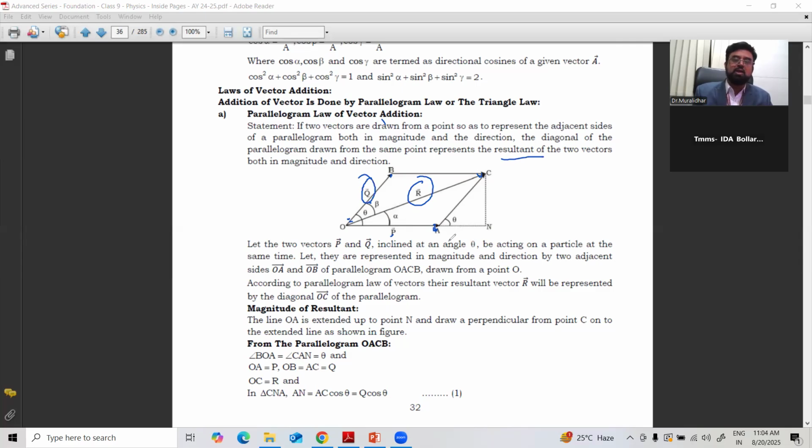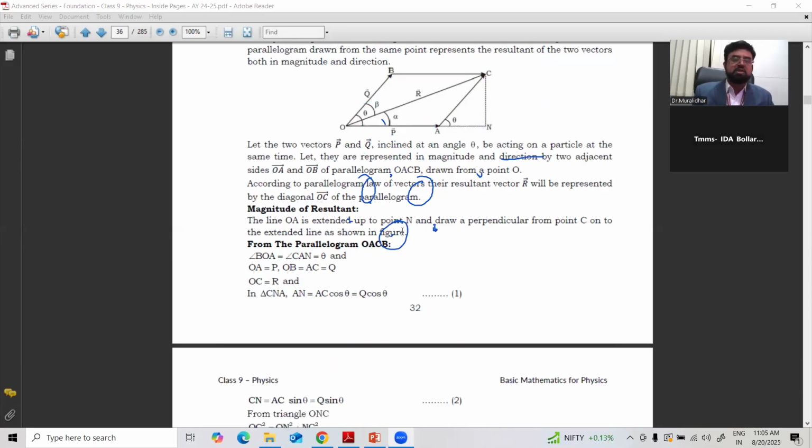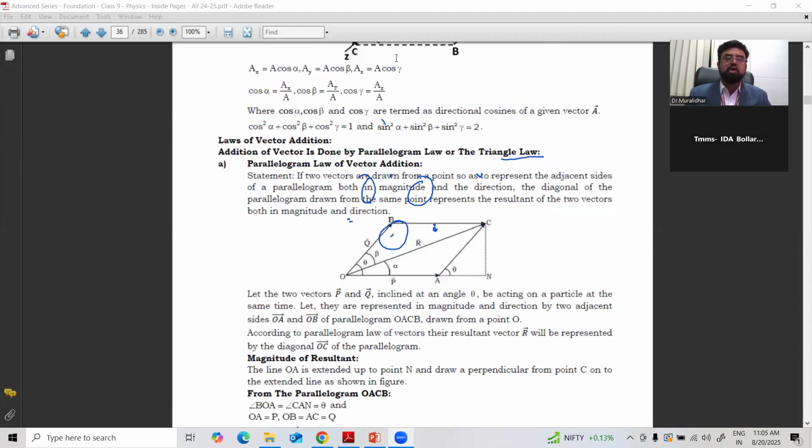P and Q are the vectors which are the two sides of the parallelogram. Then the diagonal passing from the origin is called the resultant of the two vectors. So the explanation is given on how to find their magnitude and direction. Right. So the magnitude of the resultant vector, that is OC, you can derive here.